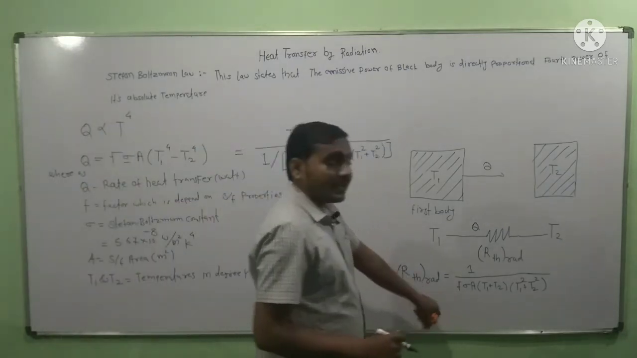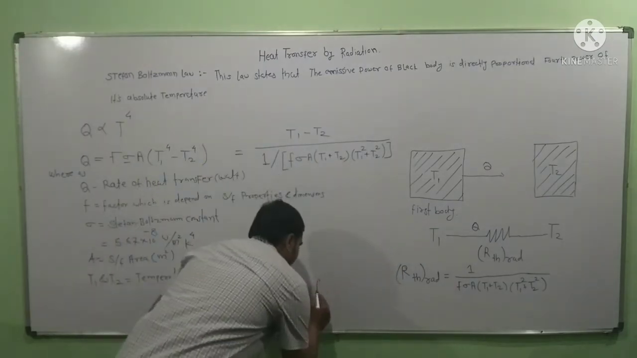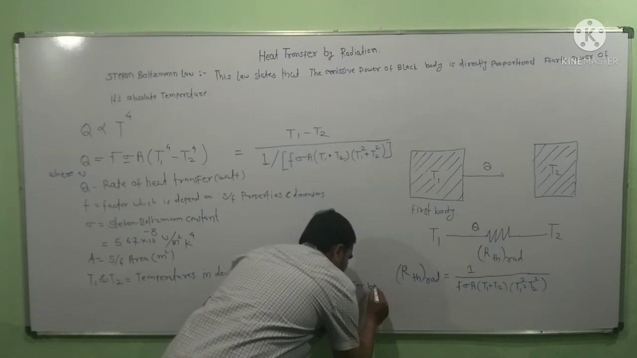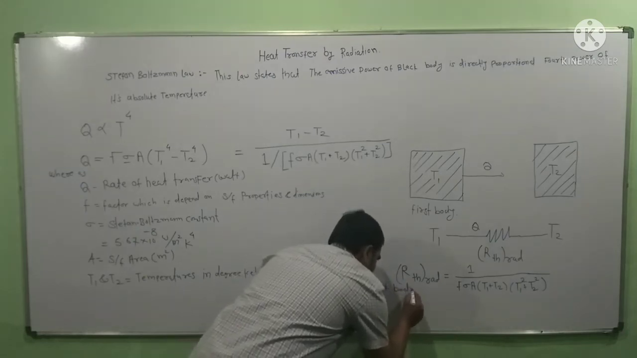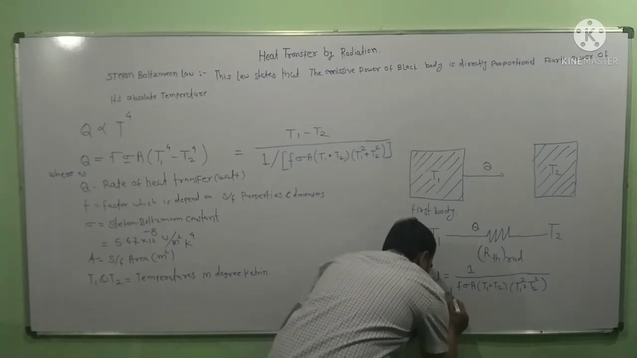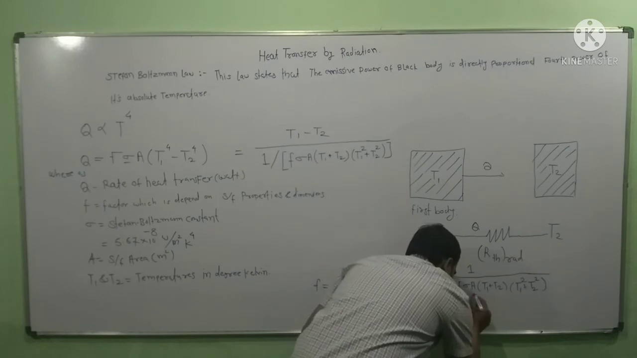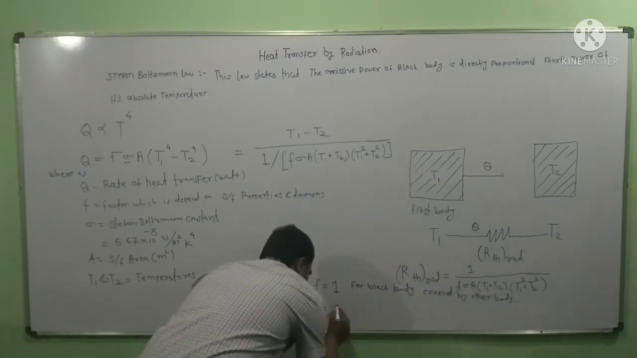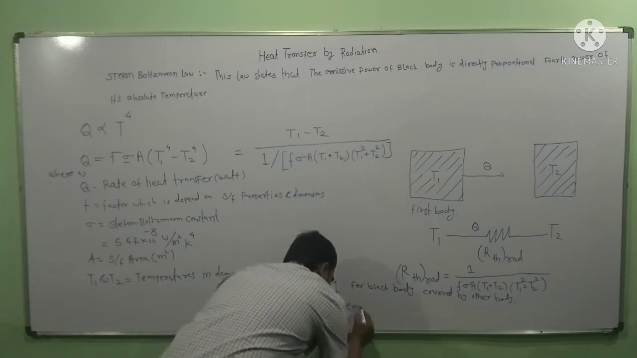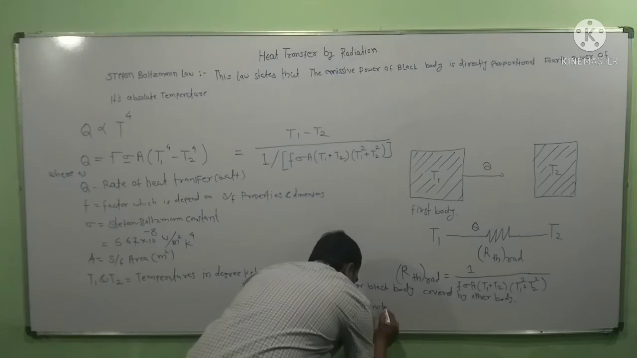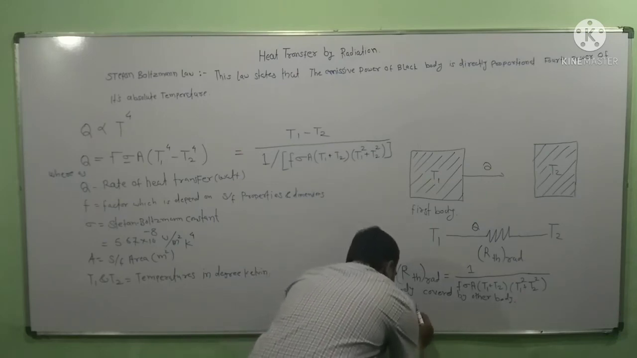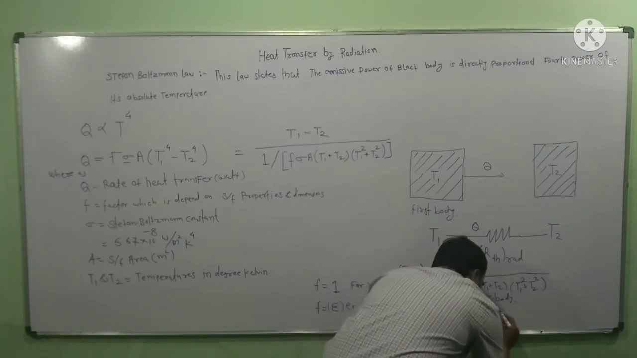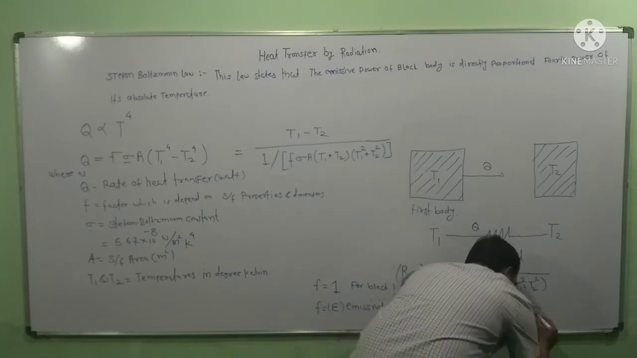And friends, you should know this factor value. F is the factor value. F equals 1 for a black body covered by another body, and F equals emissivity for a non-black body covered by another body.